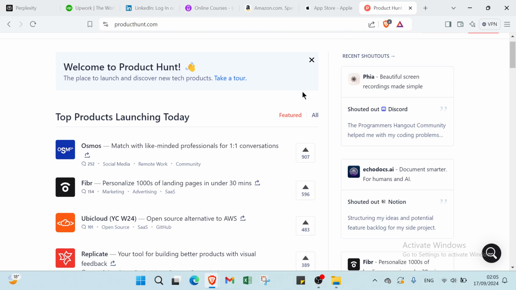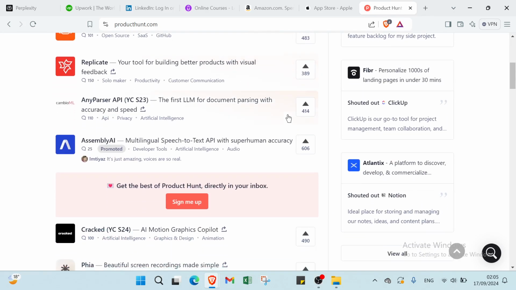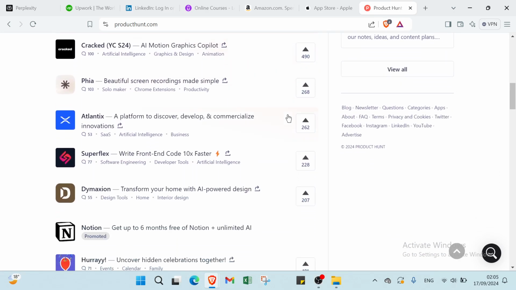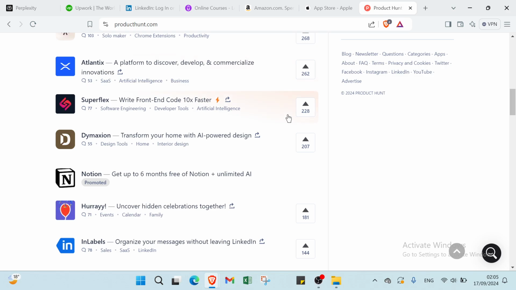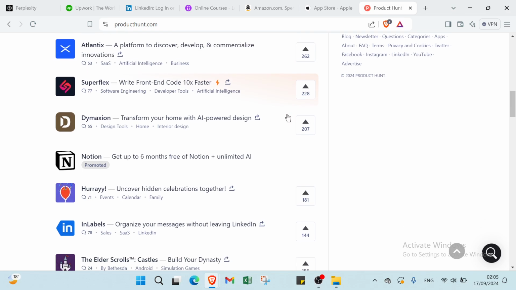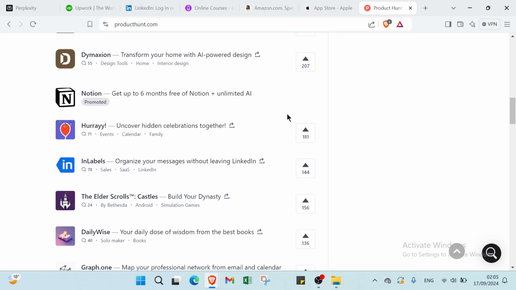Then we have Product Hunt. To earn money on Perplexity by developing and offering tools or apps on Product Hunt, launch your product and highlight its key features and benefits. Promote your Product Hunt launch on Perplexity to attract early adopters and drive interest, increasing visibility and potential sales.